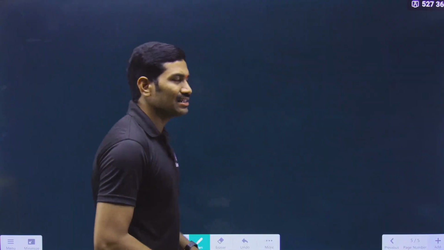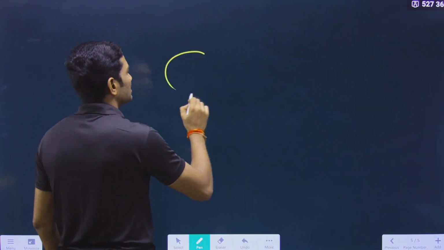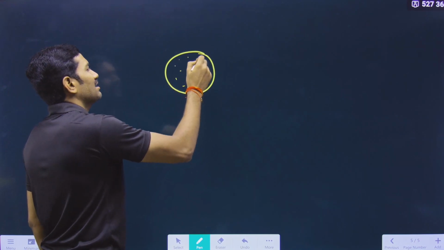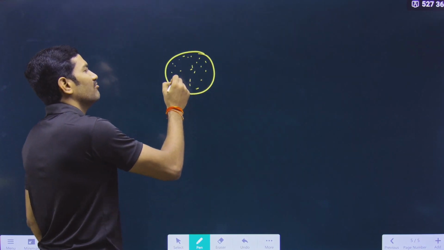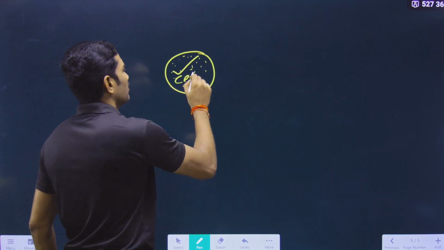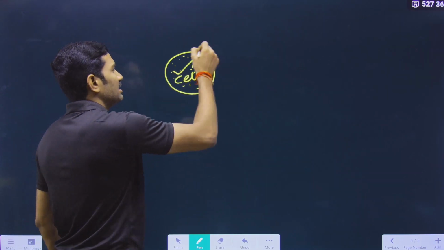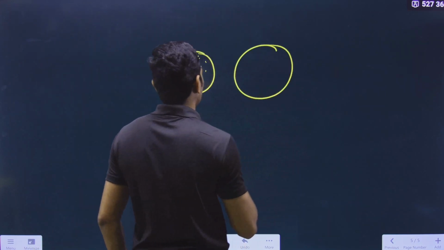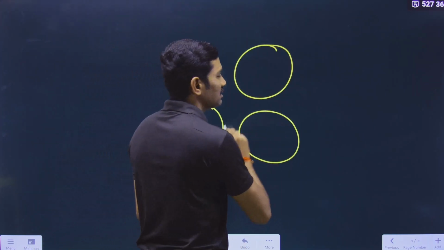What is this, cells and their products? Please understand here. Suppose it is a cell. Cell means all the components, whether they are the organelles or any component that is coming inside this. It is part of the cell. It is the cell, everything. Cell means anything that is present inside this will come under the cell. In the same way, here is a cell, here is a cell, here is a cell.